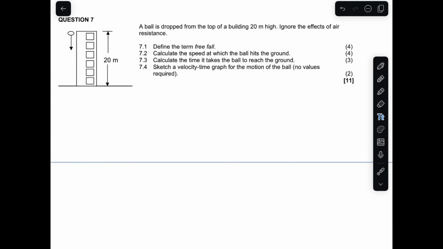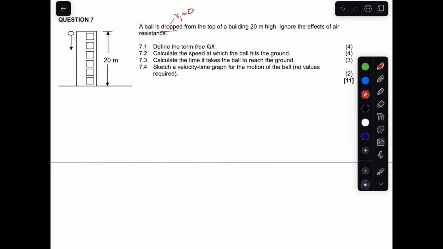Let's look at a similar example from the above introduction of an object that is dropped. It says a ball is dropped. Now, when you are told that the ball is dropped, you must know its initial velocity is 0, from the top of the building. Building, that is the height, so that's the displacement. Another very important thing is to choose downward as positive, as the object is going down. That means our 9.8 here is positive 9.8 meters per second squared, right? Ignore the effect of the air resistance.